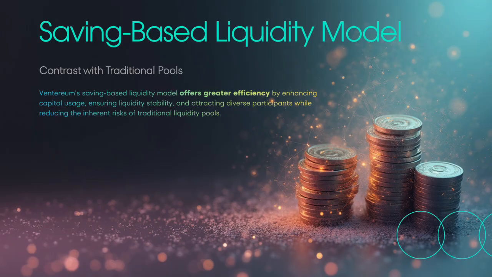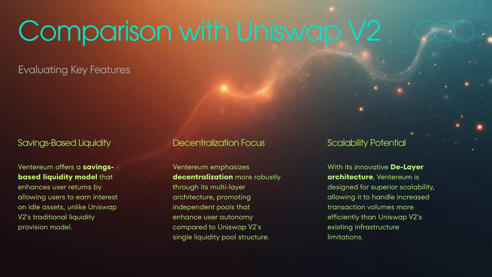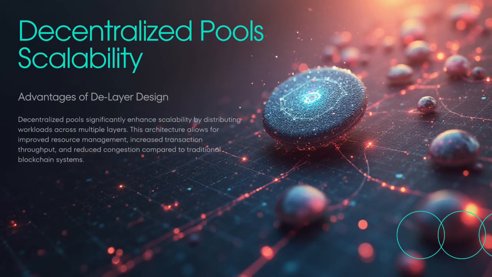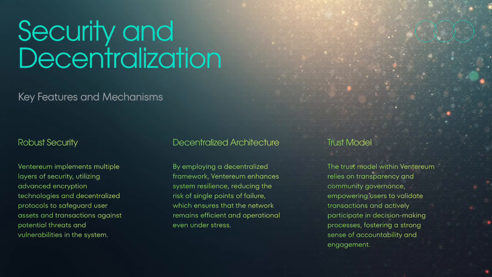Looking at the broader advantages, the layer architecture scales horizontally. As more pools are created, decentralization strengthens without increasing computational strain. Bond requirements and transparent reward logic mitigate malicious behavior, while staking algorithms ensure system-wide stability. Validators are empowered to shape their own microeconomies, and users gain access to diverse saving terms, interest models, and asset choices, something traditional staking frameworks simply cannot offer.